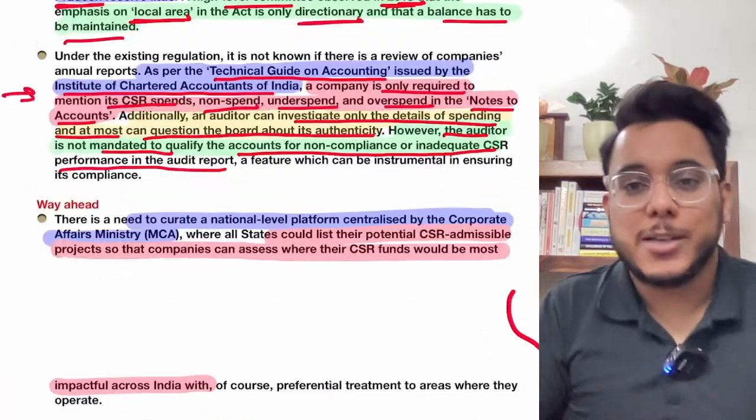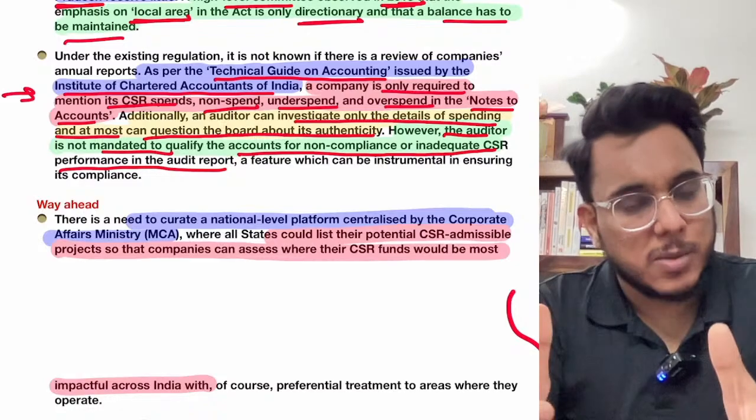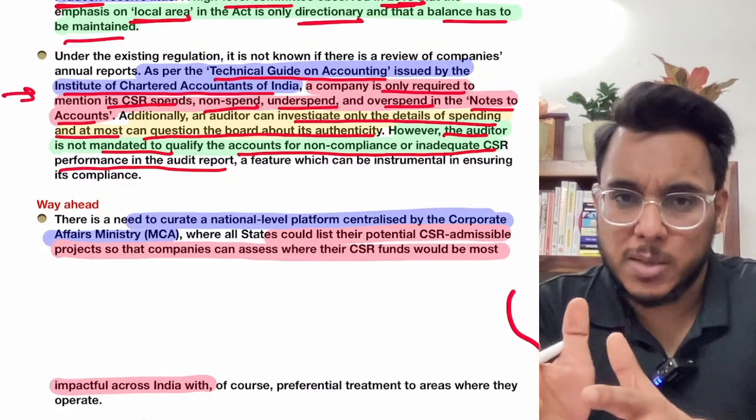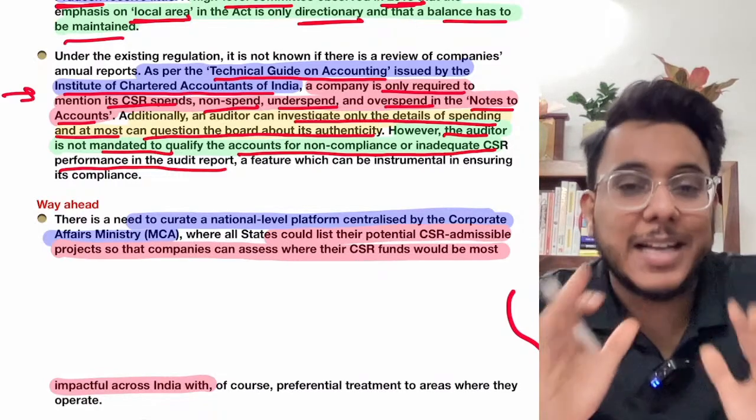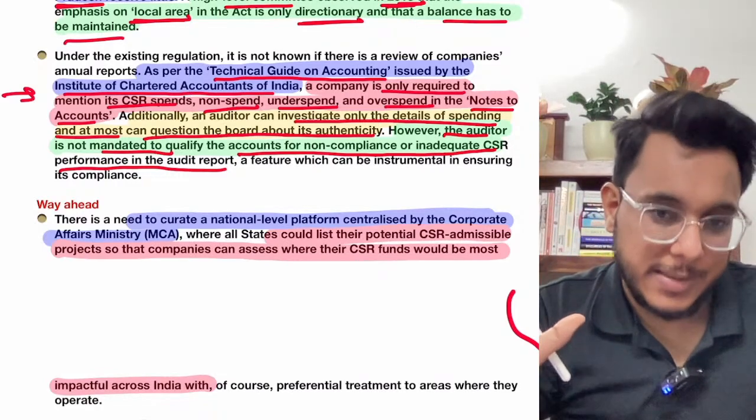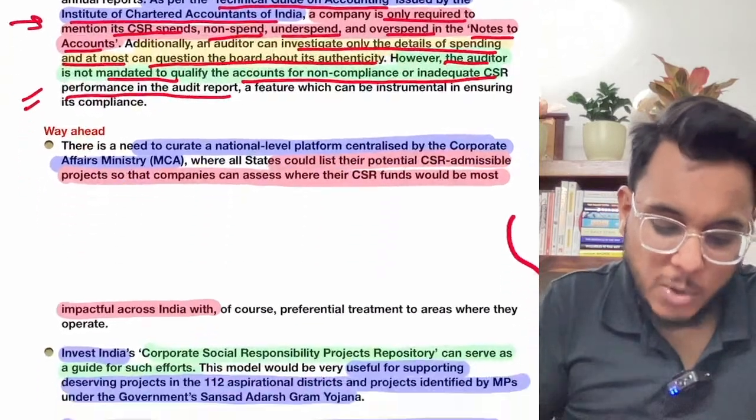Is it clear or not? So you will just tell that, okay, we have spent, overspent, underspent this much amount of money, but whether that money was commensurate to your profit or not, that is not checked by the auditors. Is it clear or not? So this is a kind of gap in the CSR.